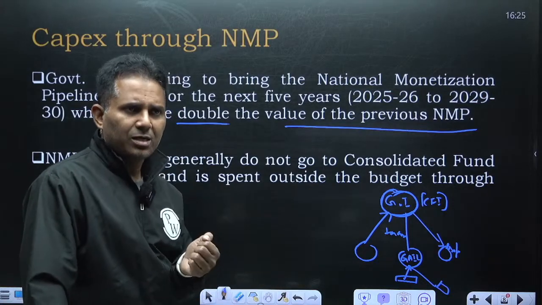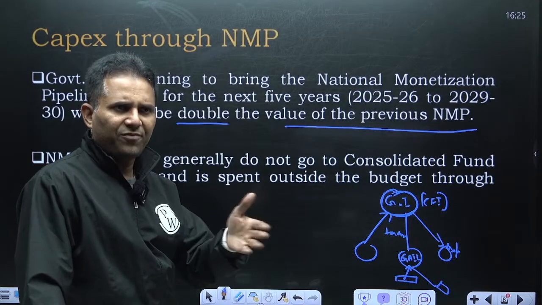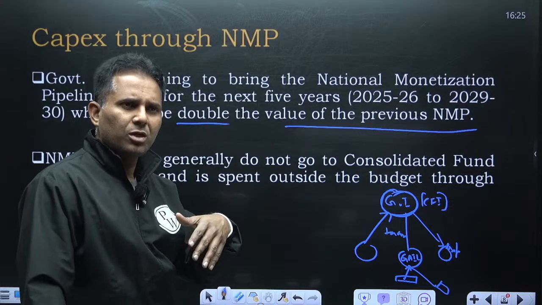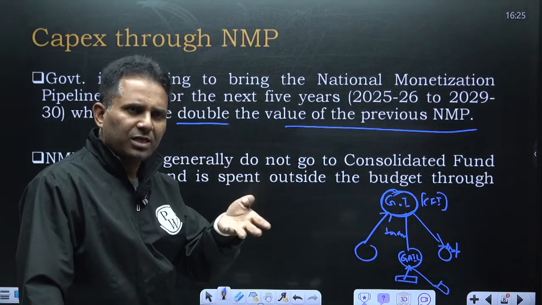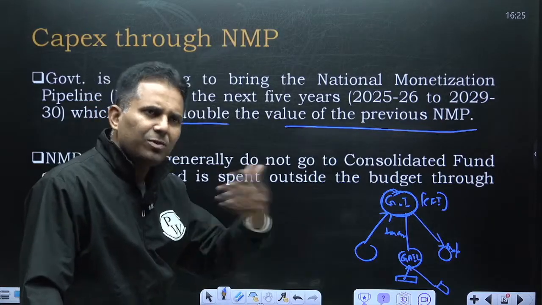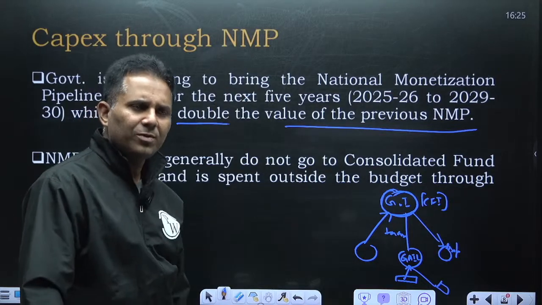For example, rail. In Indian Railways, there is a PSU called Dedicated Freight Corridor Corporation of India Limited. They have the assets of the Eastern Corridor and Western Corridor. Now, if they monetize, that PSU will get the money, and then that money will again be spent. It doesn't come in the CFI. It will not be reflected in the Government of India budget.